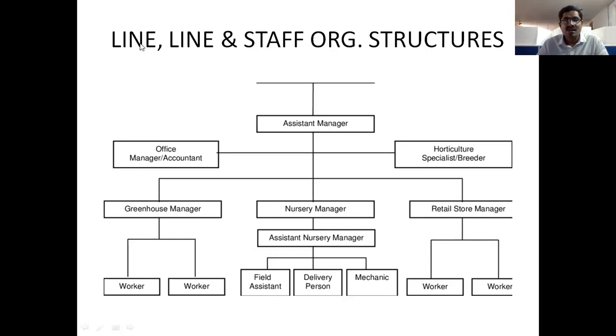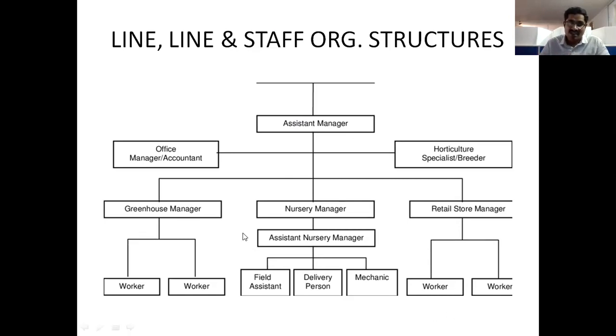Listen carefully. Here, line means a single line, not compared with other departments. Only the communication, authorities and responsibilities flow within the same department. That is called line organized structure.